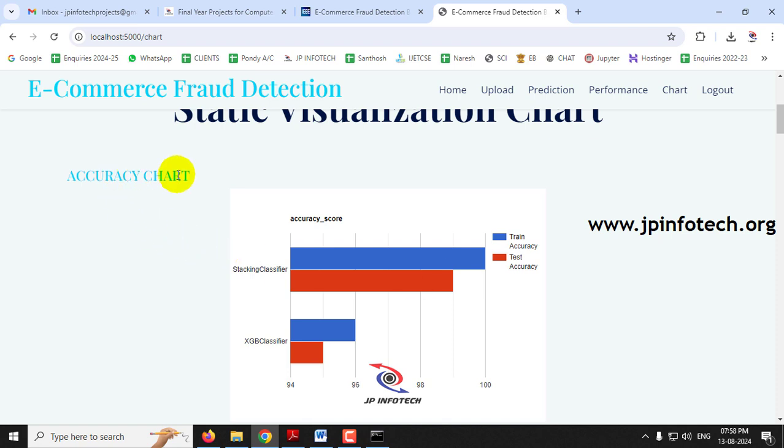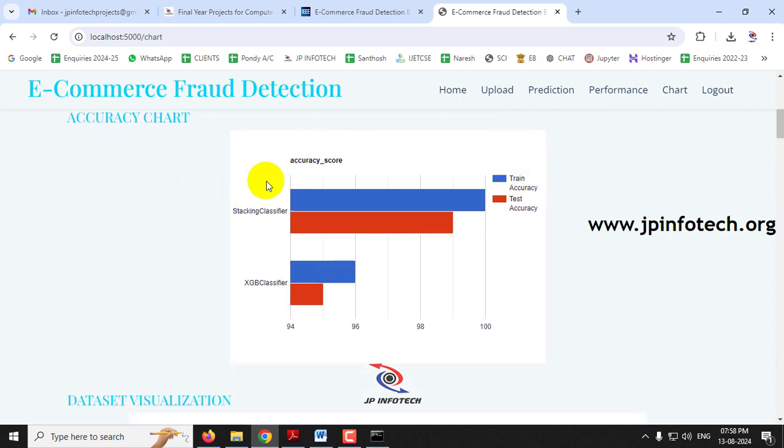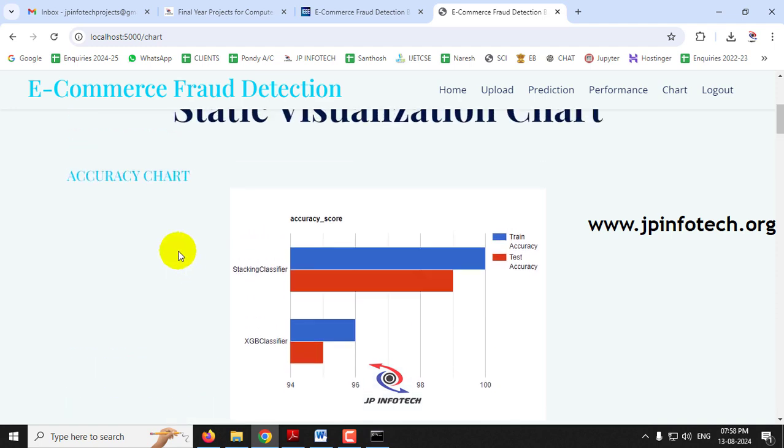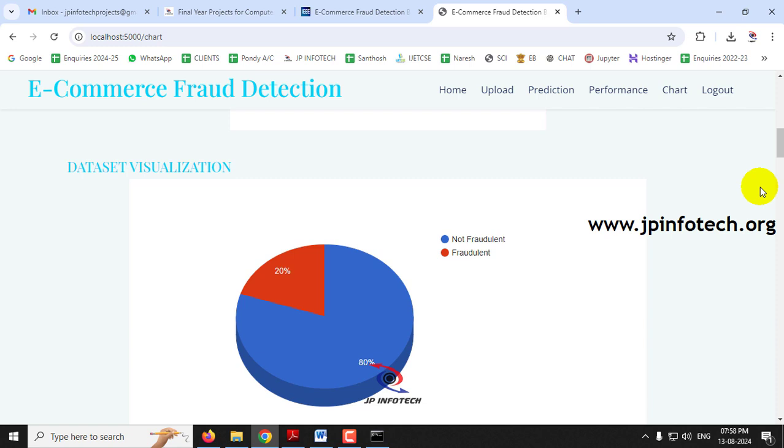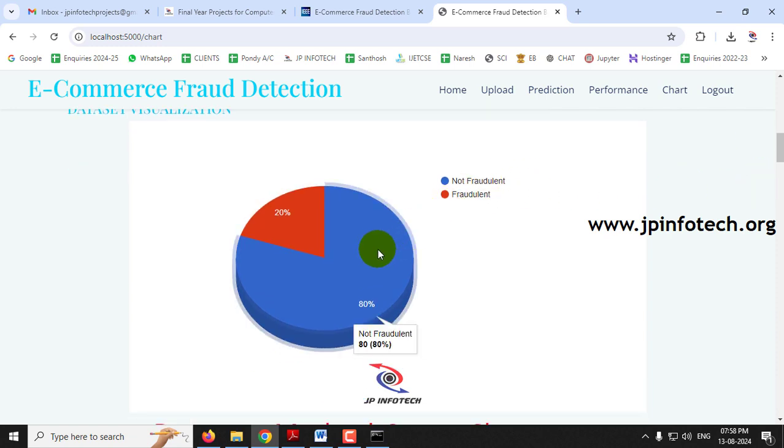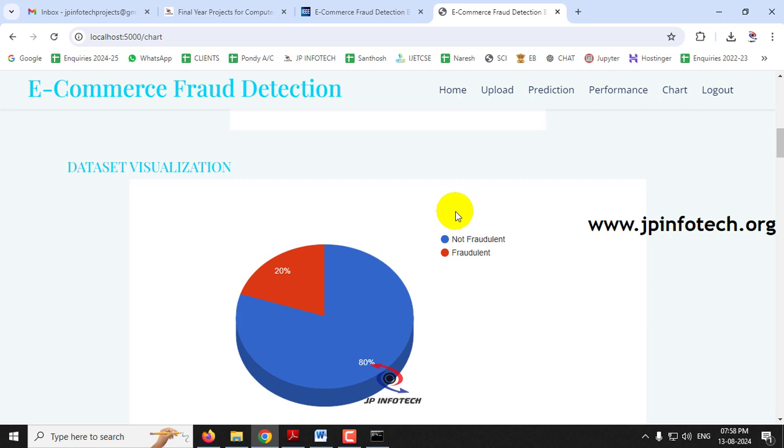So first chart is the accuracy chart, which contains the accuracy score of the stacking classifier and the XGB classifier, with a train score of 100% and test score of 99% for the stacking classifier, and for the XGB classifier 96% train accuracy and test accuracy of 95%. That is being picturized in the accuracy chart. And coming to the data visualization chart, you can see 80% of the dataset records are not fraudulent, and 20% contain the fraudulent transactions. So that is being represented pictorially in the dataset visualization part.